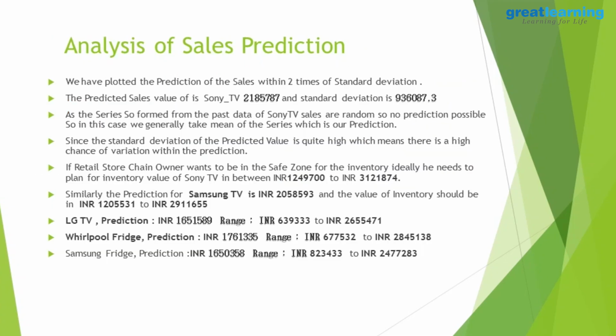So finally, we have the range of the sales value for the different products. For Samsung TV, the prediction is 2058593 INR, and the range is from 12 lakh to 29 lakhs. It's a big range for any retail store chain owner, but one should be in the safe zone. Ideally, they should plan for these ranges also. Any sales could have happened.